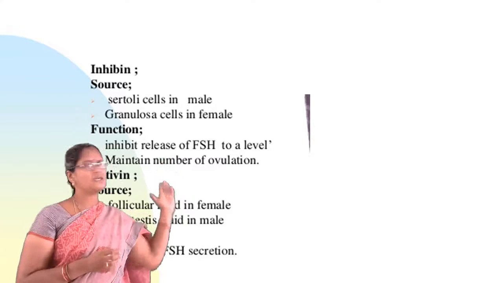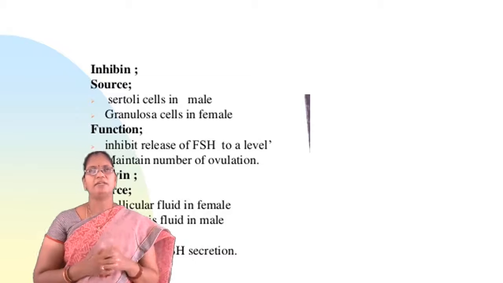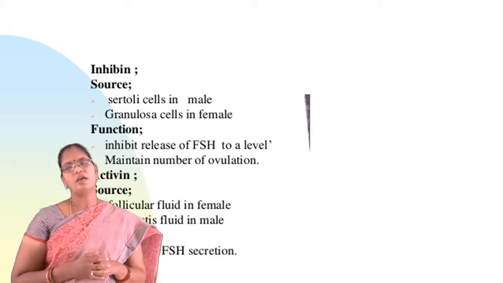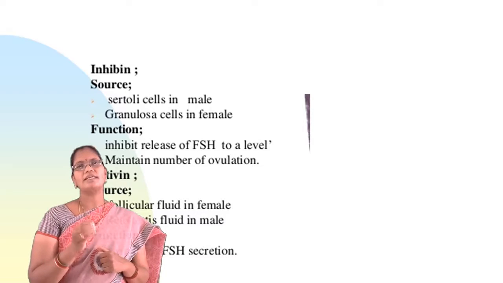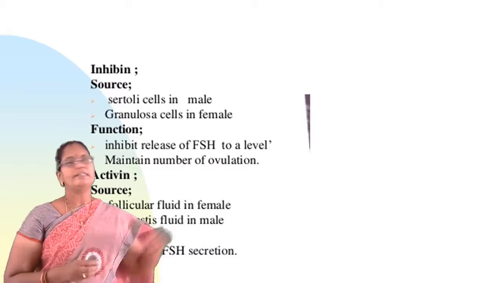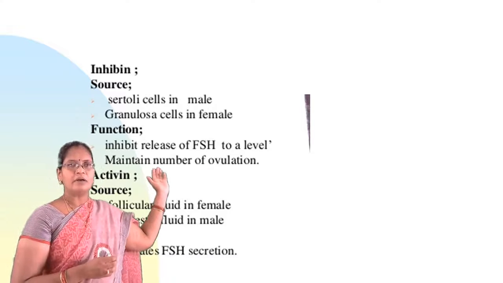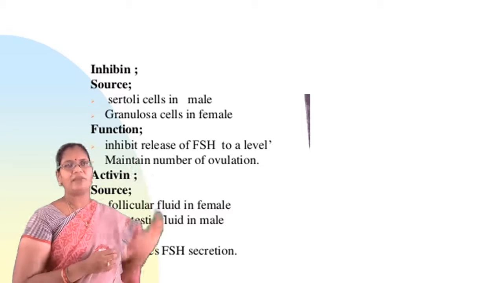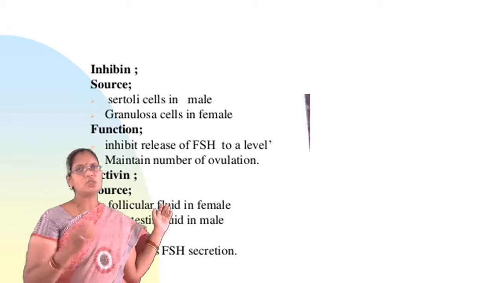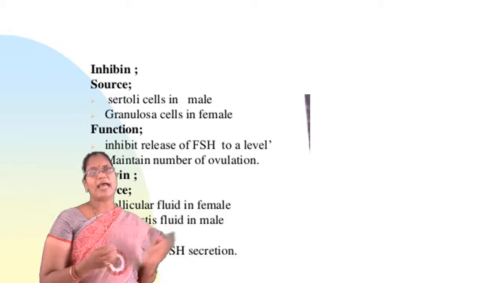And the next hormone is activin. The main source of this activin hormone is follicular fluid in females. So it is secreted from the follicular fluid of females and rete testis fluid in males. The main function of activin is that it stimulates follicle stimulating hormone secretion. So this is about inhibin and activin.